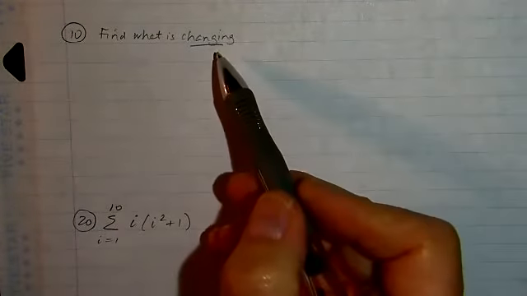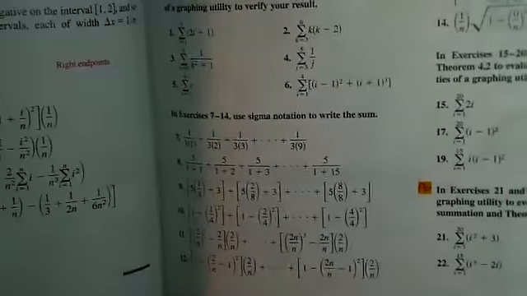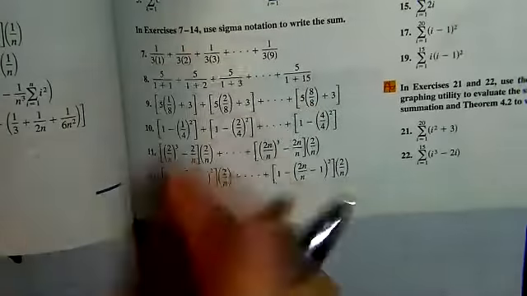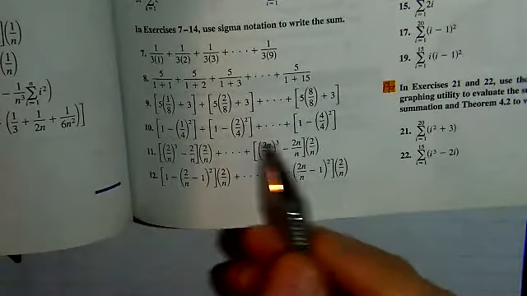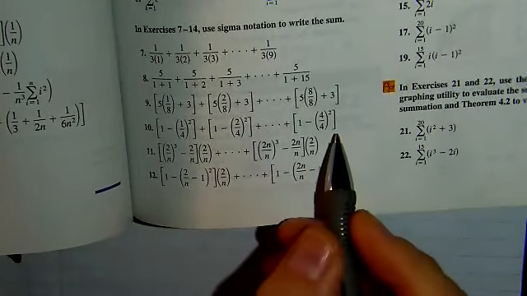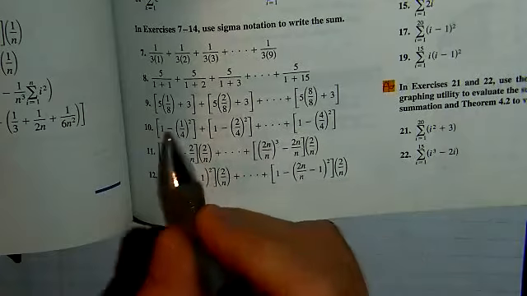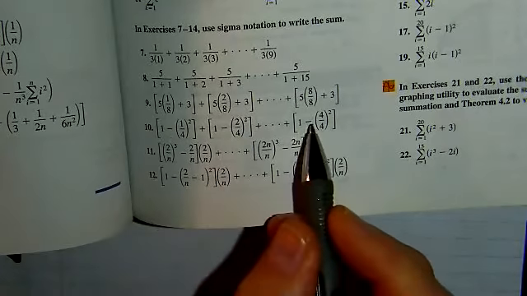Okay, so what I've written out on my paper for number 10 is: find what's changing. Because the thing that's changing in each sum is going to be related to your index of summation. Okay, so if we look at number 10, we're going to try to identify what's changing. Every term has a set of brackets. Inside the brackets, every term has a 1 leading and then a subtraction. So that's not what's changing.